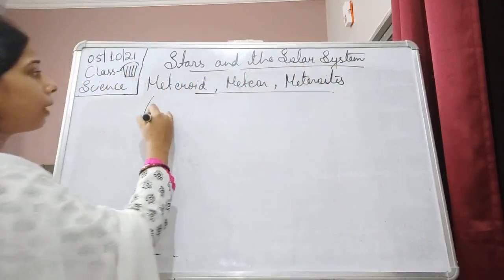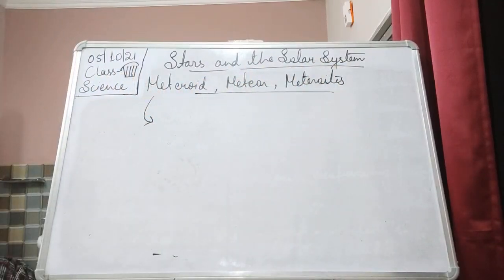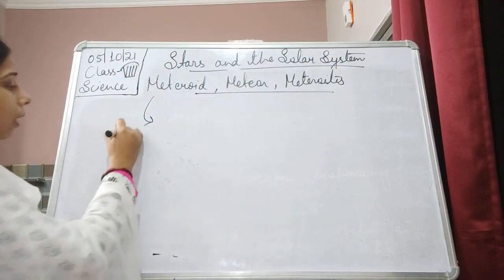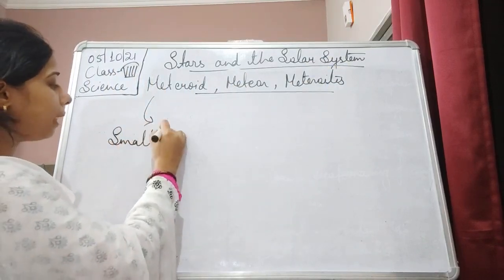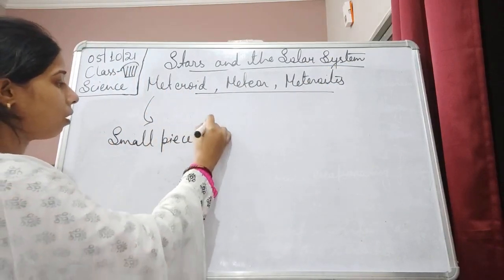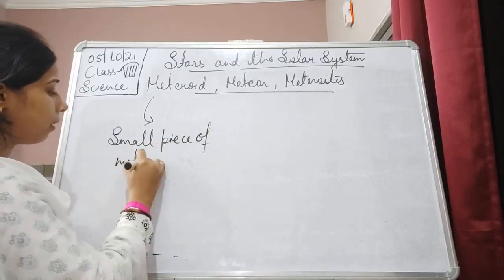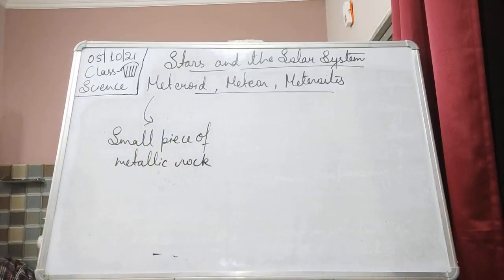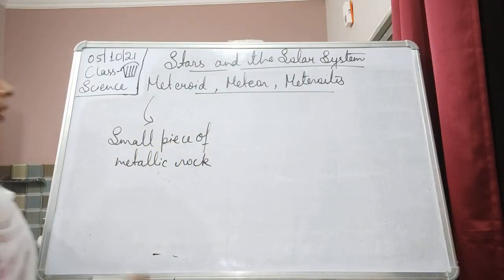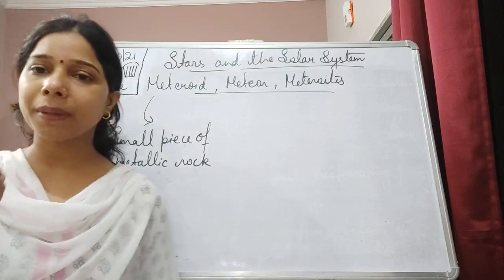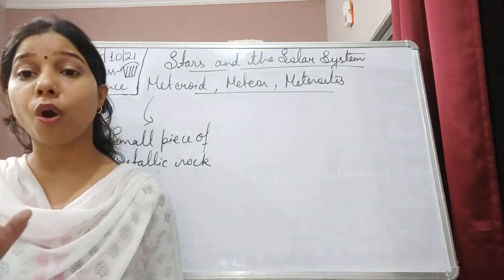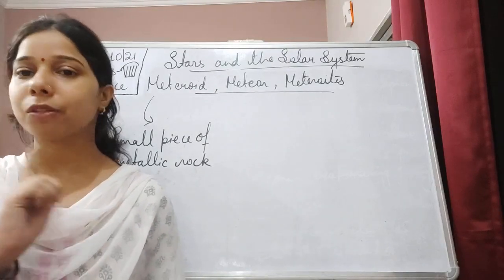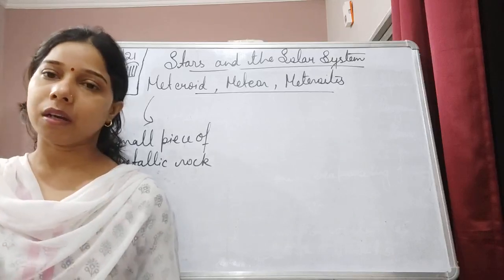Actually, what is a meteoroid? A meteoroid is nothing but a small piece of a metallic rock. A small piece of metallic rock is a meteoroid. It is a small piece of metal or rock which floats in the solar system, in space.